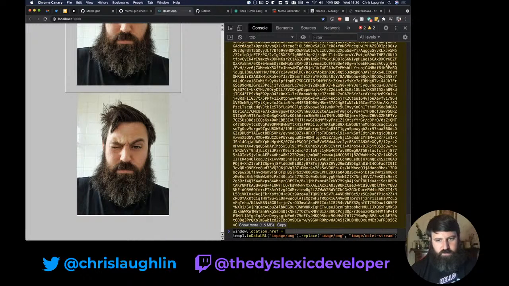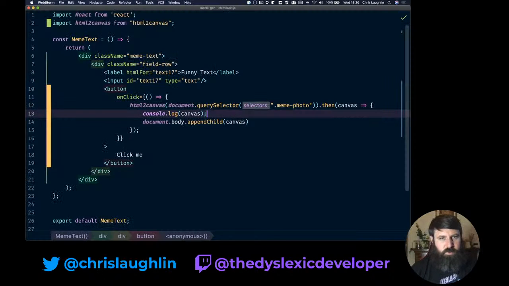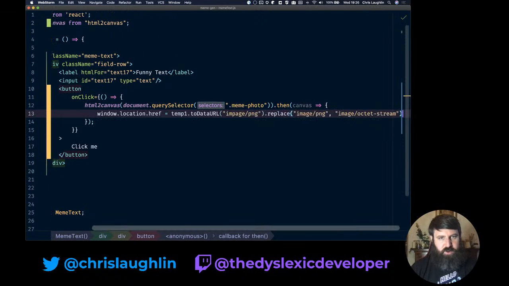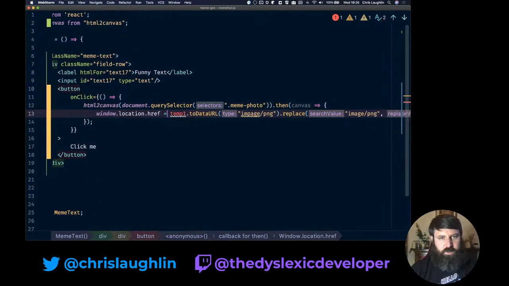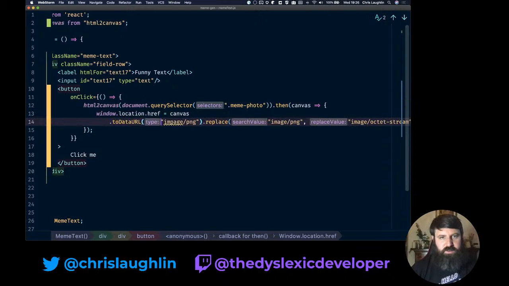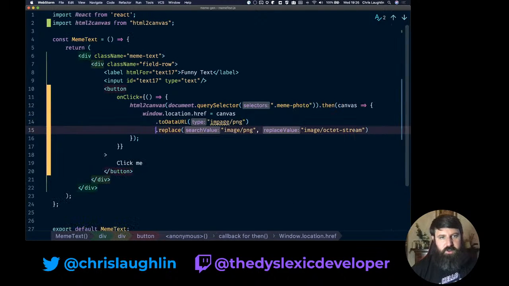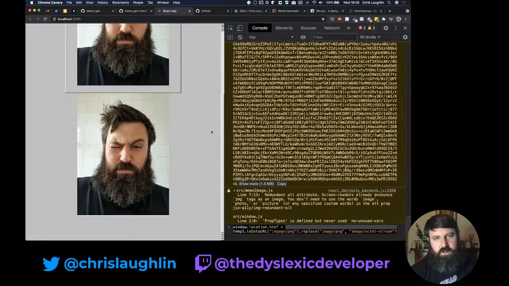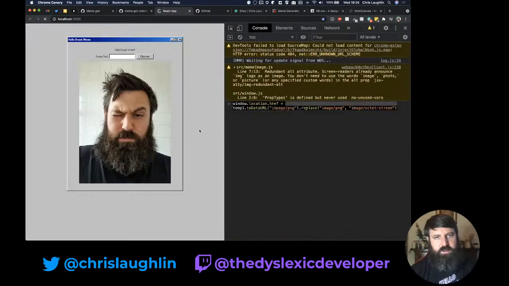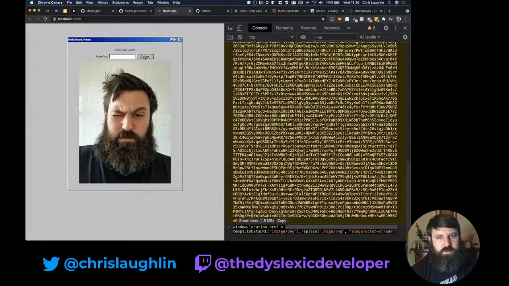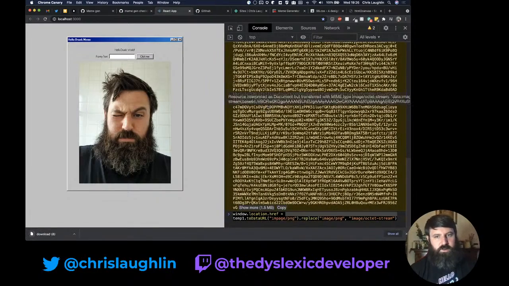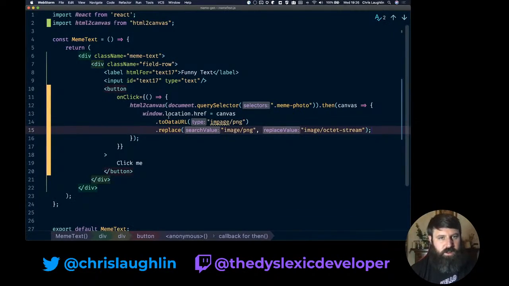So copy all of this, if it will copy. We're no longer appending it to our child. This is going to be canvas, so we'll say canvas.toDataURL replace, and then that'll trigger our download for us. So let's go back, refresh to make sure we got our latest version. Click me, download.